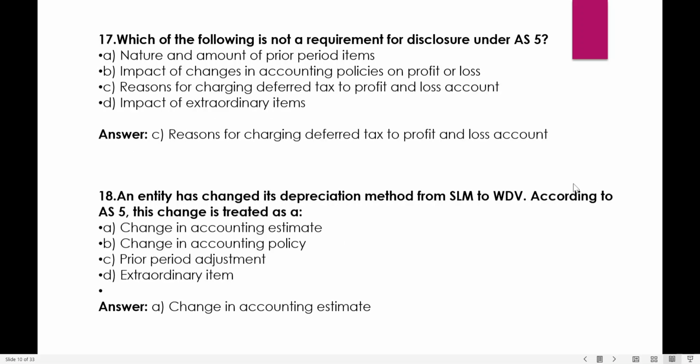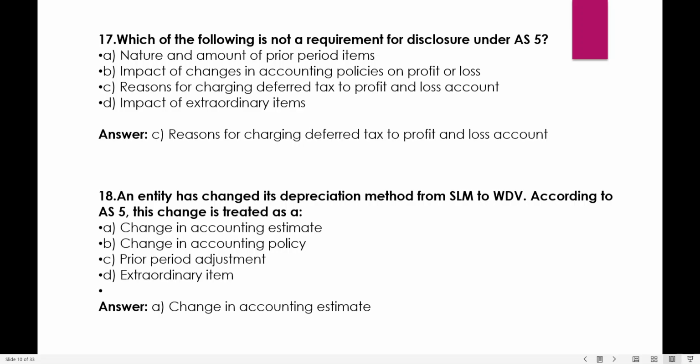Which of the following is not a requirement of disclosure under AS-5? Not a requirement. Okay: nature and amount of prior period items, impact of changes in accounting policies on profit and loss, reasons for charging deferred tax to profit and loss, and impact of extraordinary items. So we see nature and amount of prior period items has to be disclosed, impact of changes in accounting policy